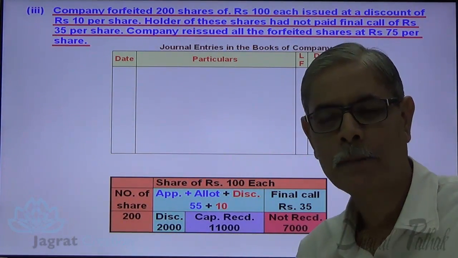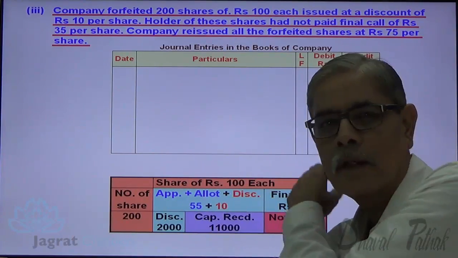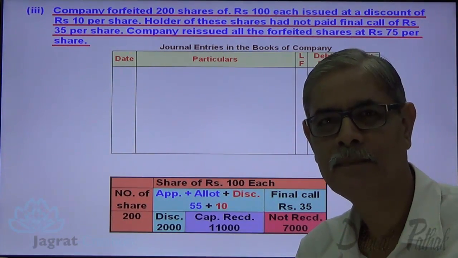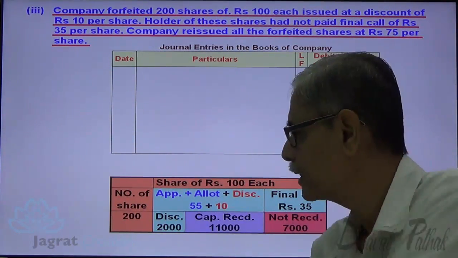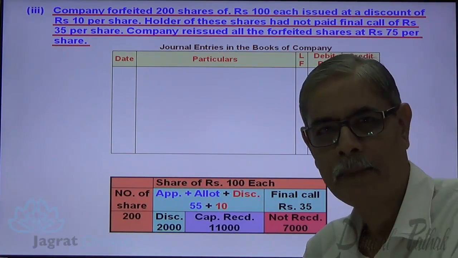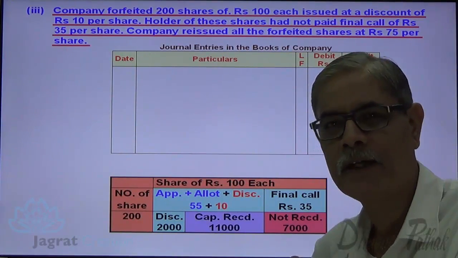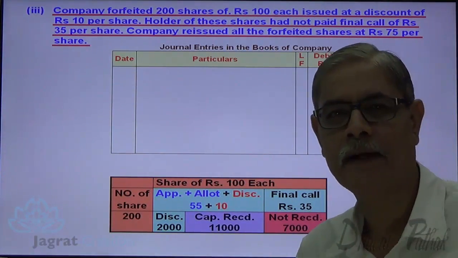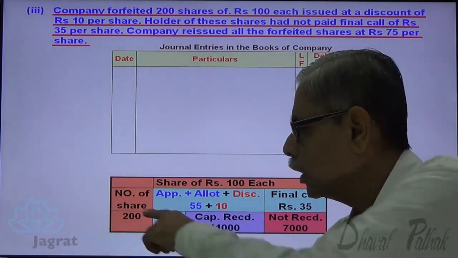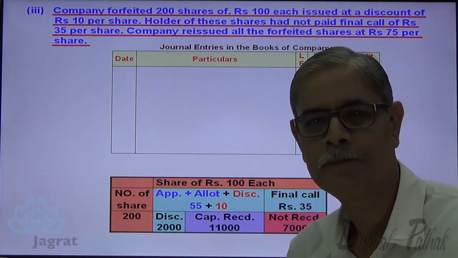This is the situation. On original allotment, called up capital was 100. On that, discount allowed was 2,000, meaning 10 rupees per share. Capital received per share is 55. Capital not received is 35 per share. On 200 shares it has been worked out.